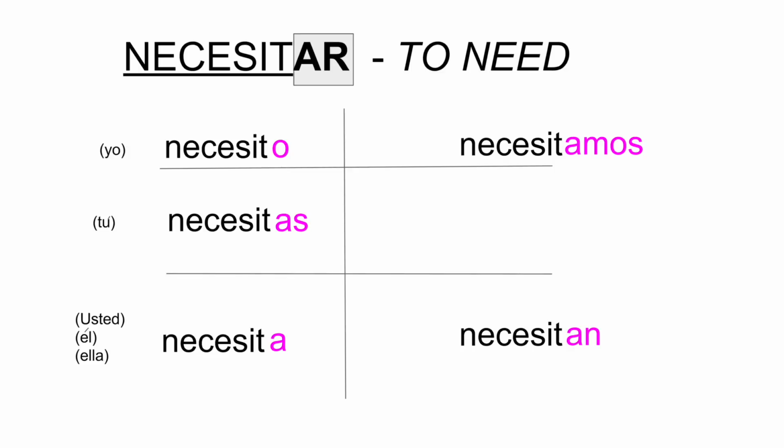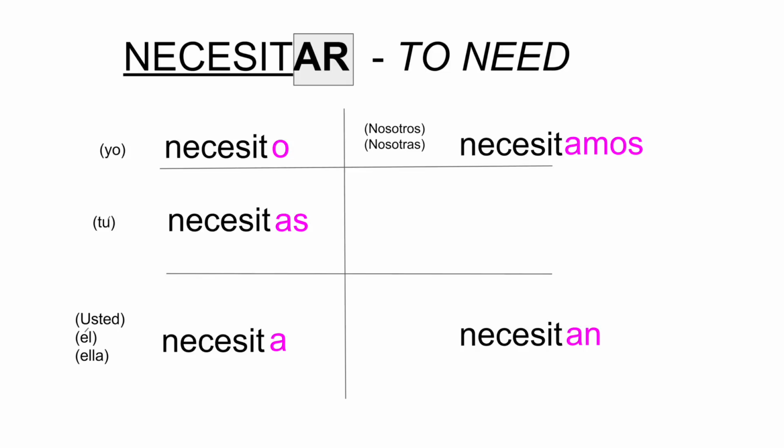Okay, move over to the top right. Move over to the we. We need, necesitamos. It's completely fine. You can simply say necesitamos. Or you can add nosotros necesitamos or nosotras necesitamos. Okay? Go to the bottom right. Think about who lives down there. You all and they.